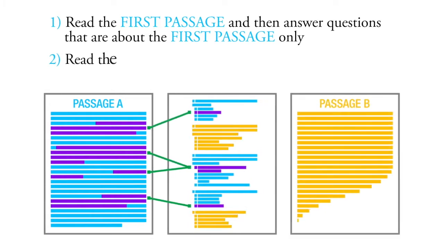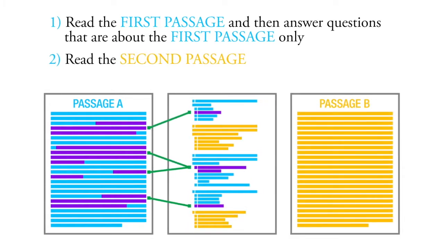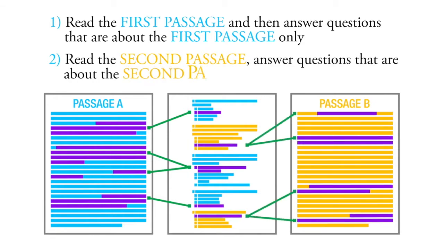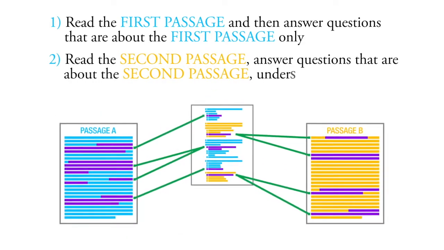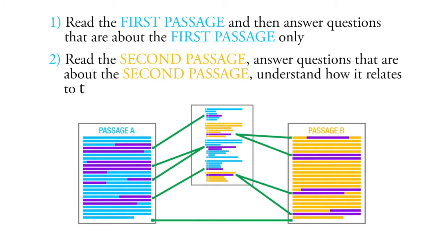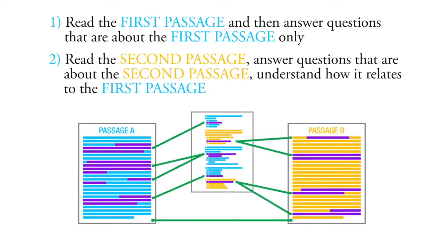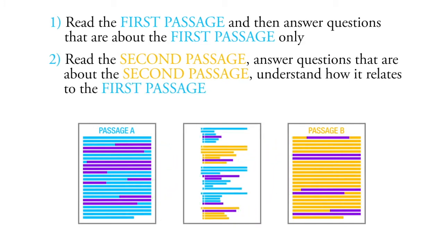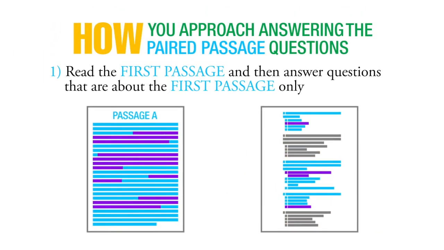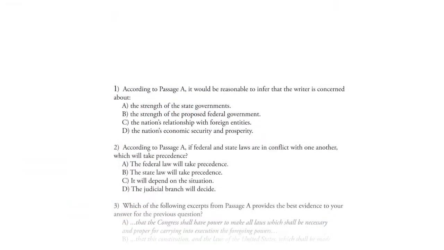Then you read the second passage. And as you read that second passage, you have two jobs. One, understand the passage itself, and two, understand how the passage relates back to the first passage. So, to get us started, we are first going to go over the questions that ask about passage A only. So let's start with number 1.